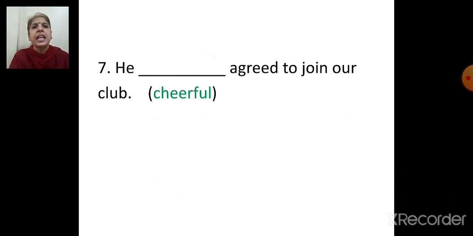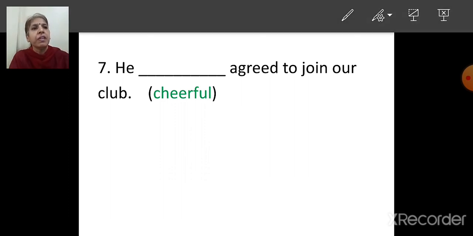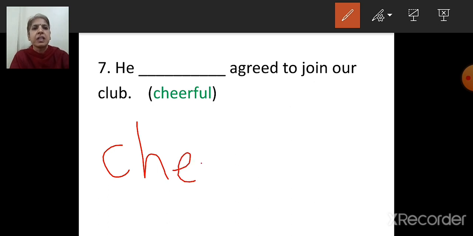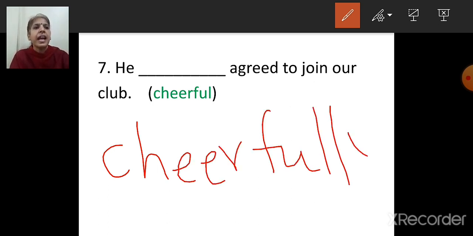Next is, he dash agreed to join our club. Cheerful. We are going to add ly, so it will become cheerfully. He cheerfully agreed to join our club.